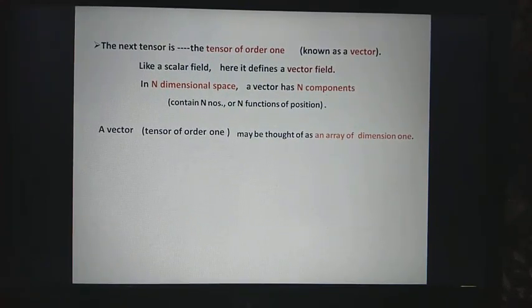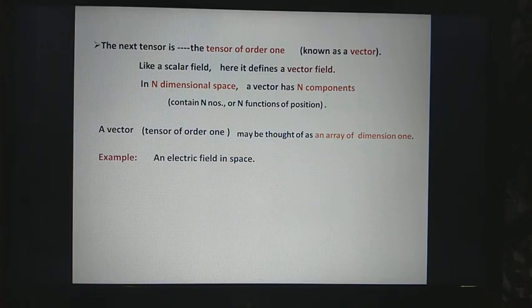This is because the components of a vector can be visualized as being written in a column or along a line, which is one-dimensional. For example, an electric field in space. Because at any point of the space, the electric field requires more than one number for its characterization because it has both magnitude, that is its strength, and it acts along a definite direction. Generally, the magnitude and the direction of the field both vary from point to point.